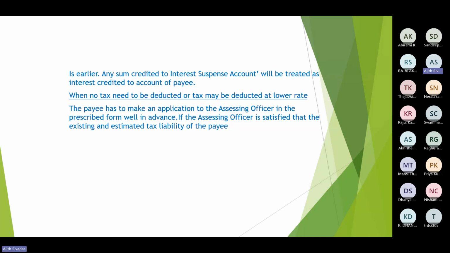Section 197 discusses various situations under which the tax need not be deducted or tax may be deducted at a lower rate. So in this section 193, we were discussing two types of exemptions. One, exemption relating to the nature of security. Two, exemption related to the person who is receiving, the recipient-based exemption. This third set of exemption is not only applicable to this section, but almost all other TDS sections. These exemptions under 197 would be applicable.